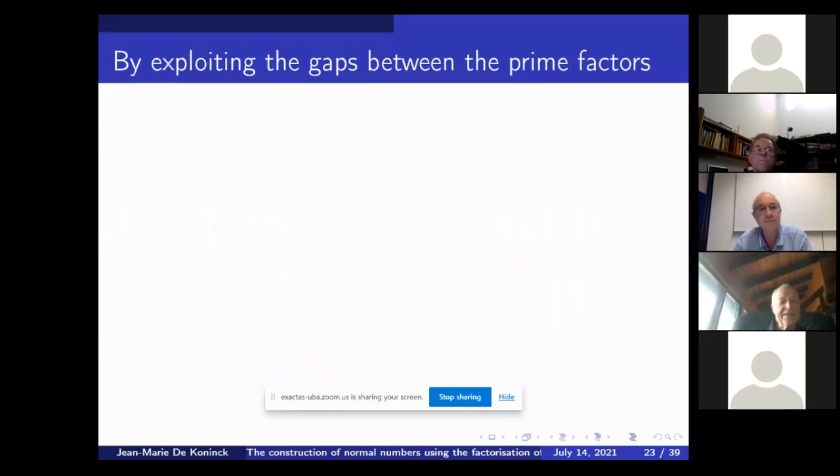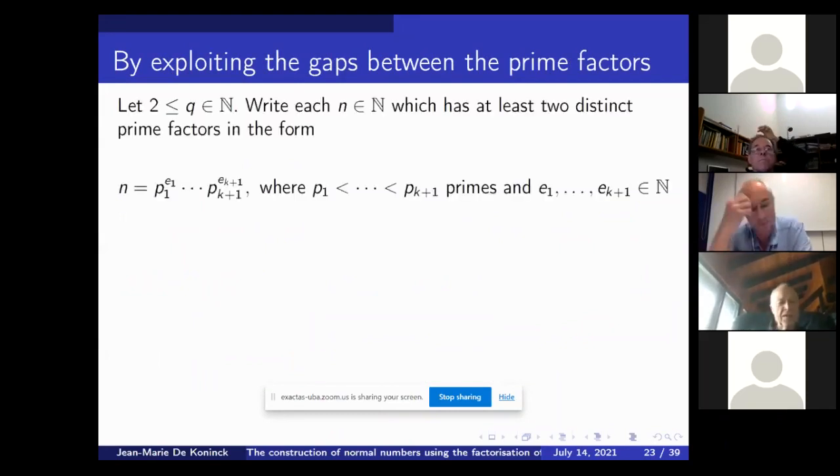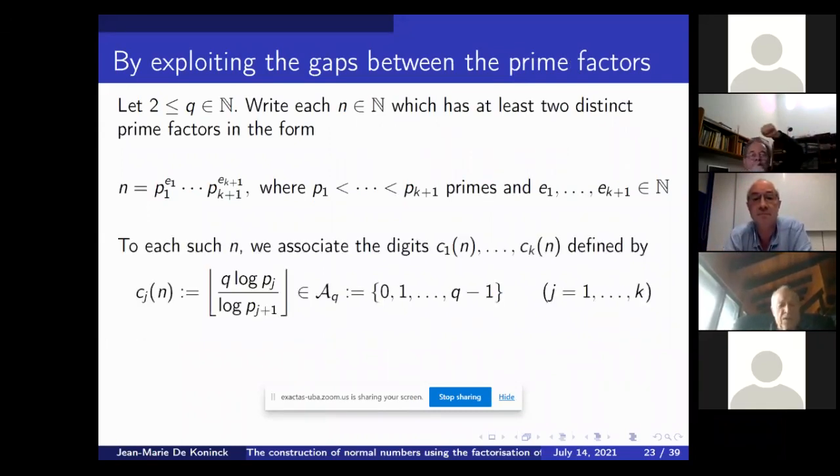Okay, another interesting thing which happens when you look at the prime factors of integers: take a given integer that has at least two distinct prime factors. So forget those integers which are prime powers, in other words. Then I want to associate digits to a given integer n. I want to associate k digits.